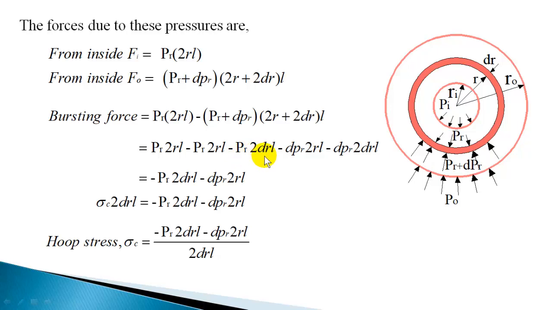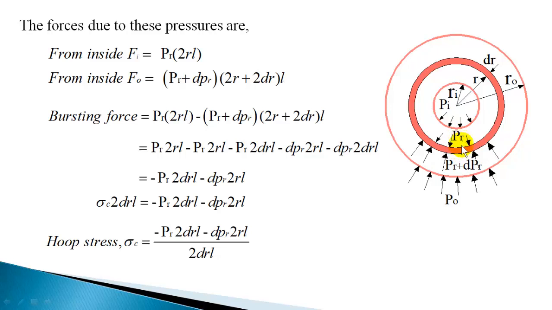You have minus PR 2drL minus dPr 2RL, and this last term, since it is a product of two differential quantities, dPr and dr, is negligible. dPr is the differential change in pressure, and dr is the differential thickness of this thin cylindrical wall. Since the product of differential quantities is involved, this term is negligibly small. So we have neglected it and written minus PR 2drL minus dPr 2RL. Now this is the bursting force acting on this thin cylindrical shell.